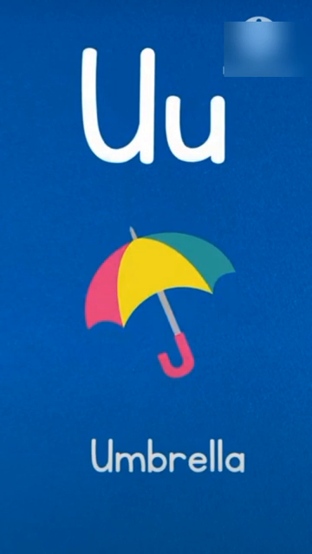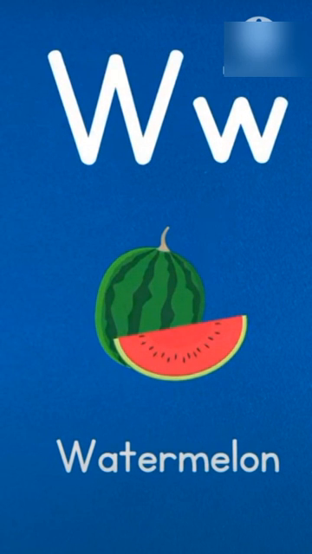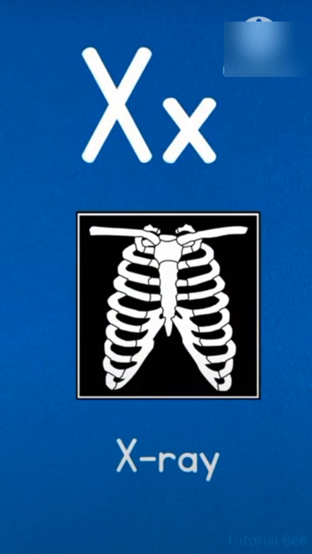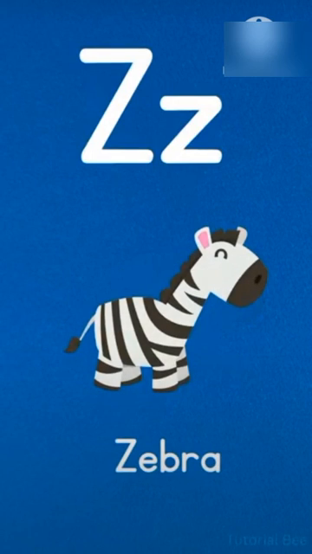U is for umbrella. Umbrella. V is for violin. Violin. W is for watermelon. Watermelon. X is for X-ray. Y is for yo-yo. Yo-yo. Z is for zebra.